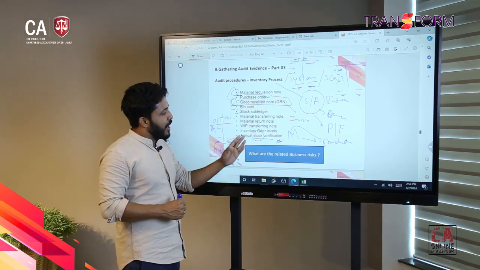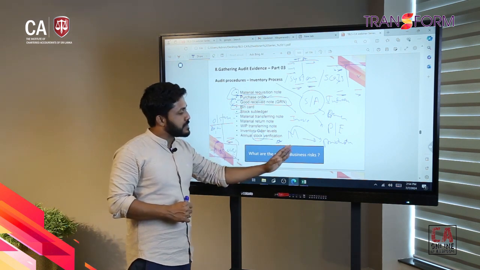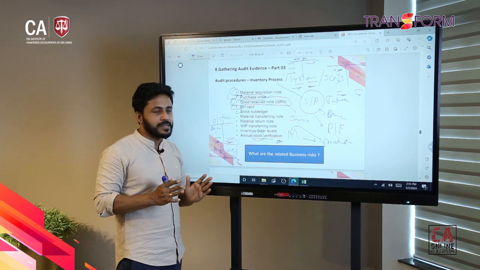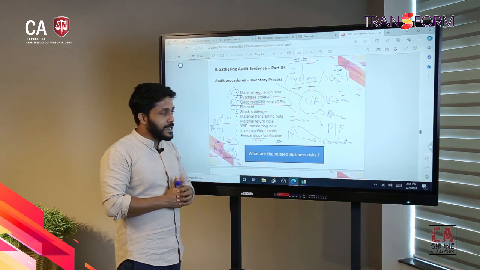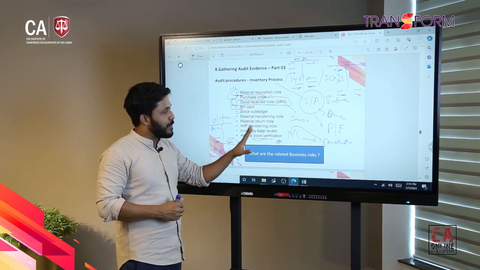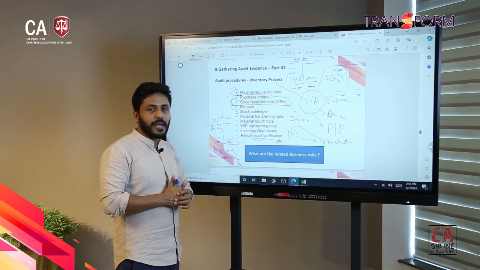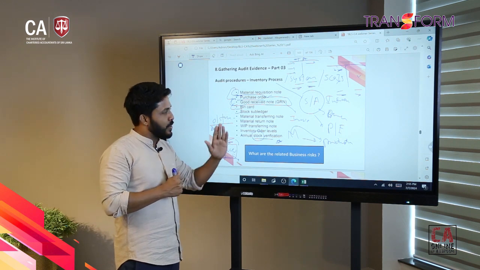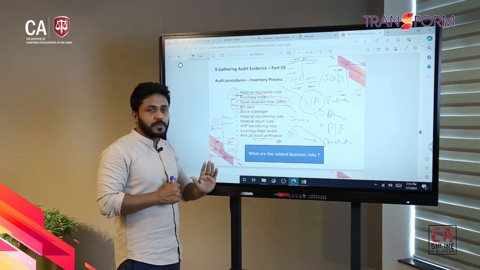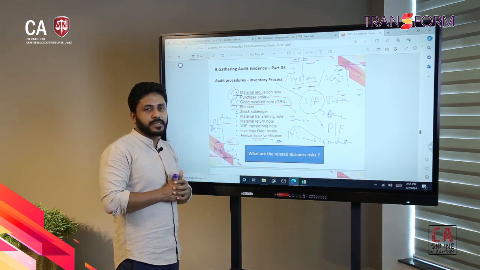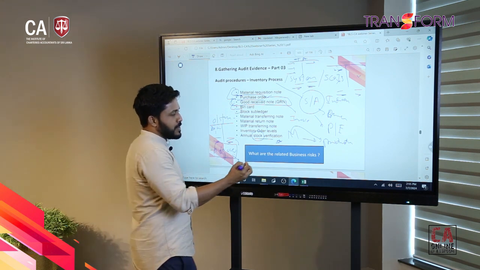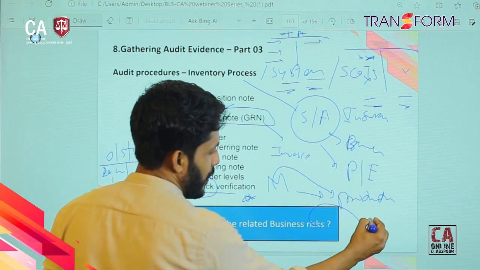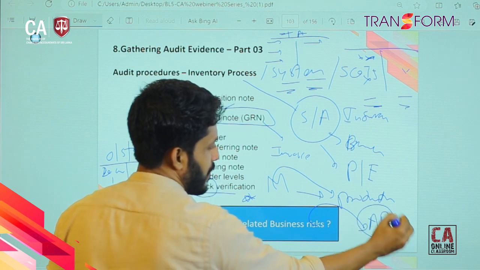So then we should have a proper control set up to address the business risk from the management side. Regarding the procedure, if you look at the stock handling part of the study guide, you can cover this process and study it in detail. Whatever the company you are focusing on, you have to customize these steps for that particular organization, particular industry, right? So then this business risk will impact the audit risk as well, right?